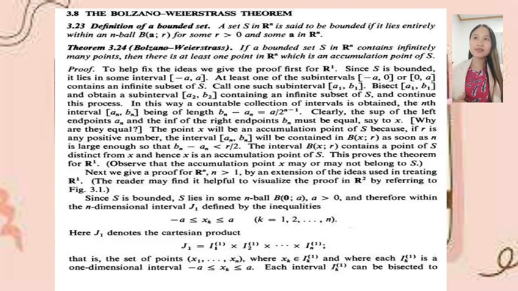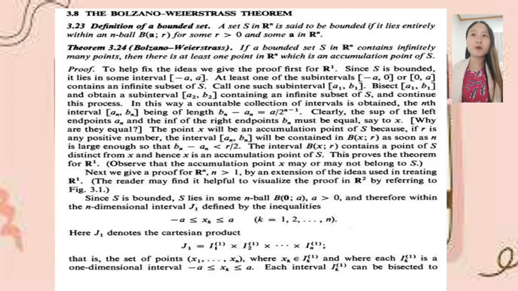The point x will be an accumulation point of S because if r is any positive number, the interval [an, bn] will be contained in B(x; r) as soon as n is large enough so that bn minus an is less than r over 2. The interval B(x; r) contains a point of S distinct from x, and hence x is an accumulation point of S. This proves the theorem for R to the power of 1.